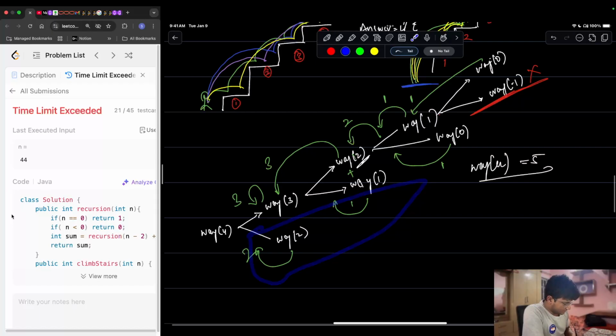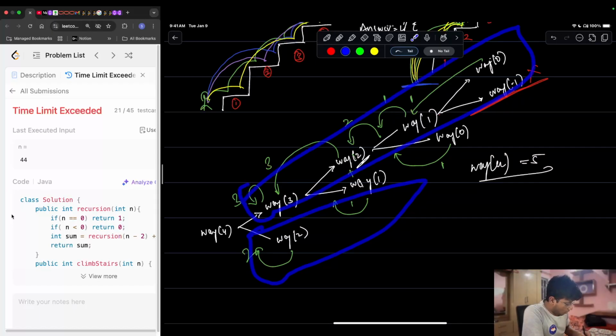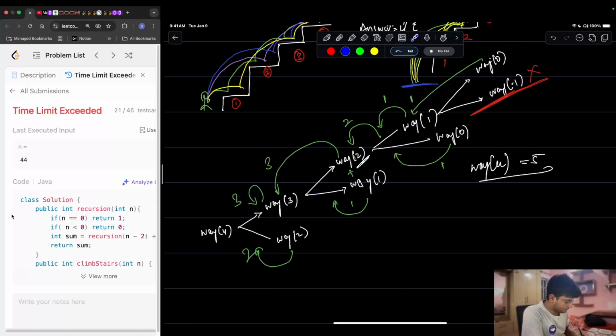In the left subtree we already calculated the value for 2. Over here this part ran and we calculated it. How many ways are there to reach 2? It is 2. We already calculated it in this particular path. Again, when you're coming to the right subtree, we are calculating it again.